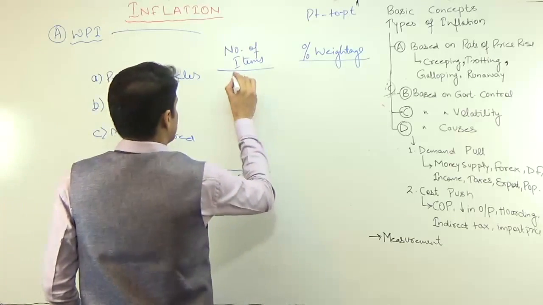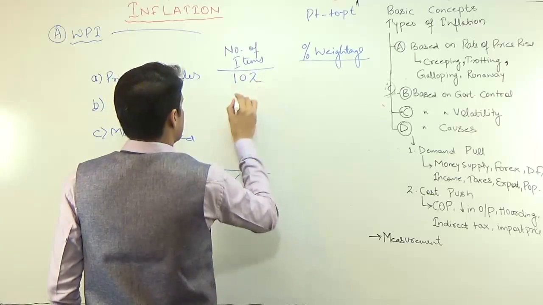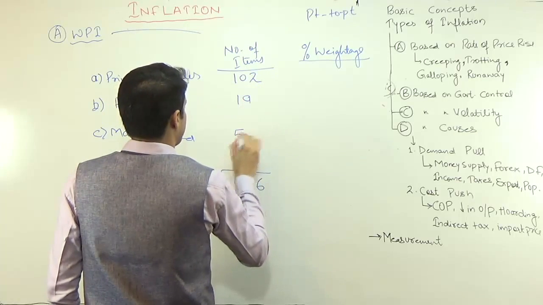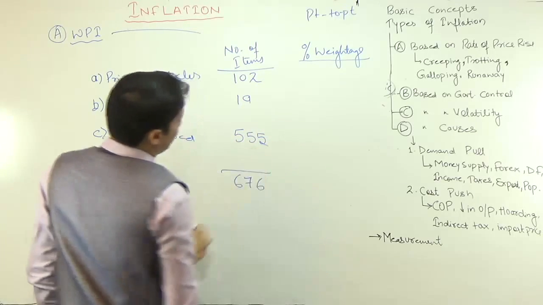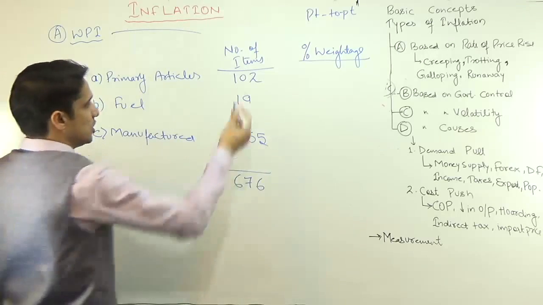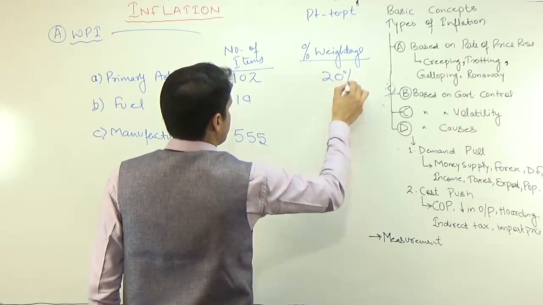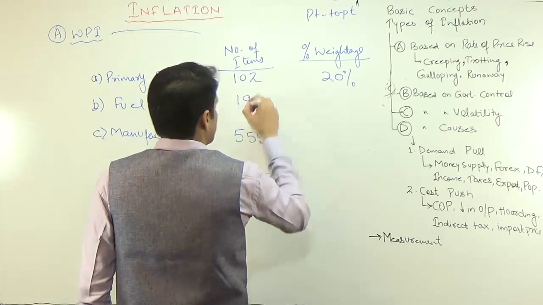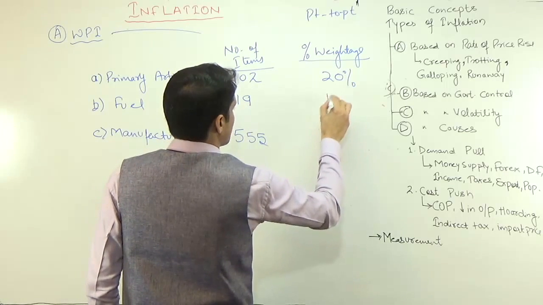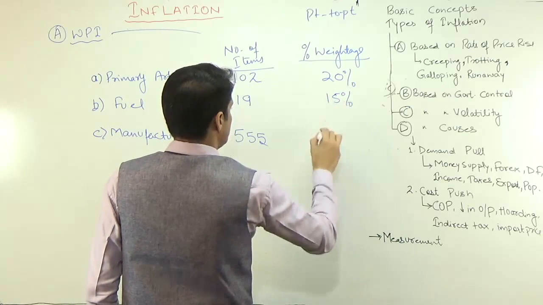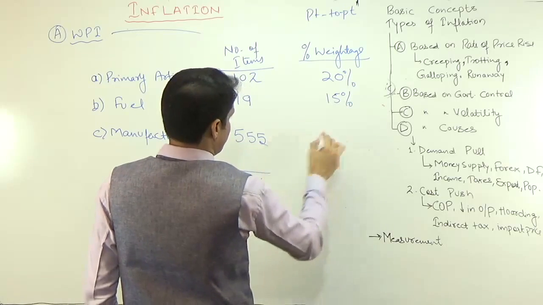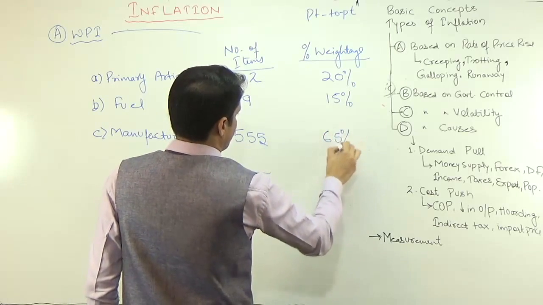So number of items is 102, it is 19, it is 555, but the weightage to these 102 items is just 20%. To these 19 items the weightage is 15%, and weightage to manufactured 555 items is 65%.